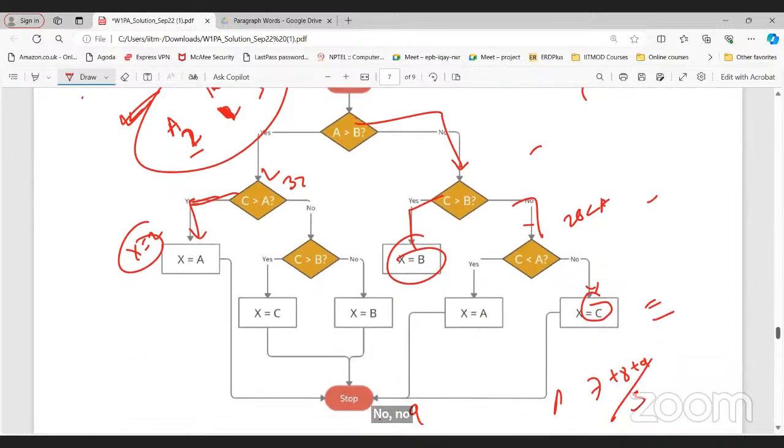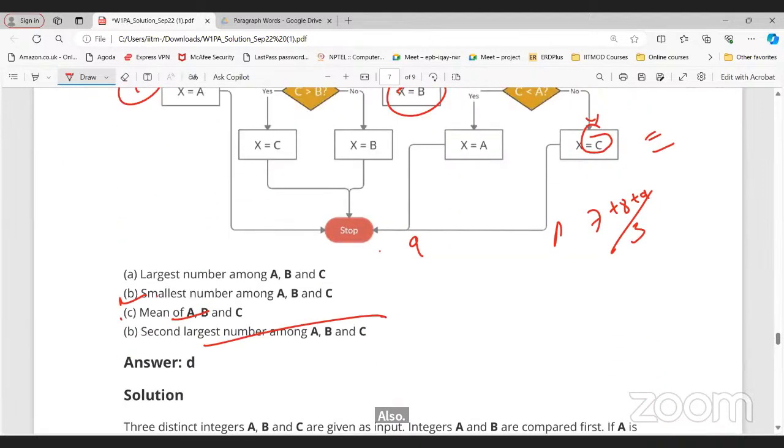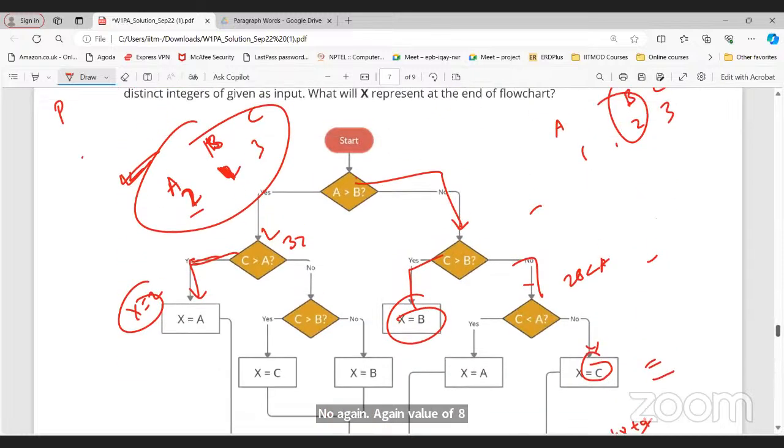But the mean, the average, will be the answer, right? You have to consider a different data set also. For this one you are getting 2 as the answer, but in different cases you may not get the mean as an answer.